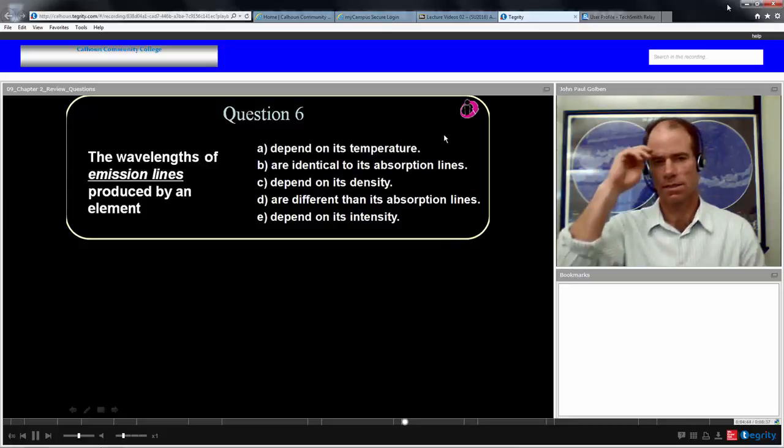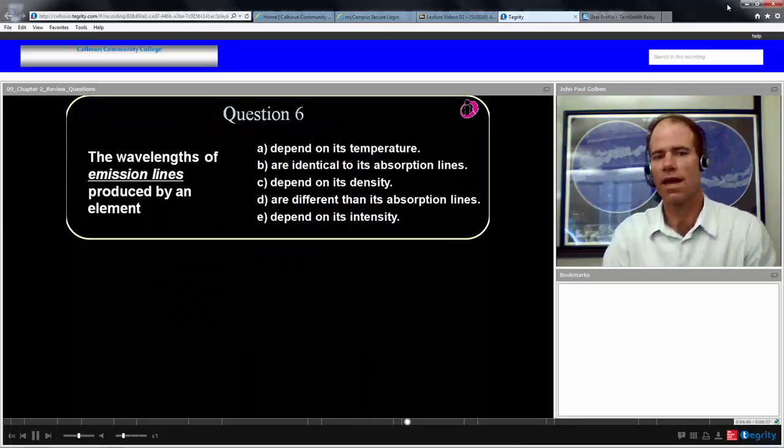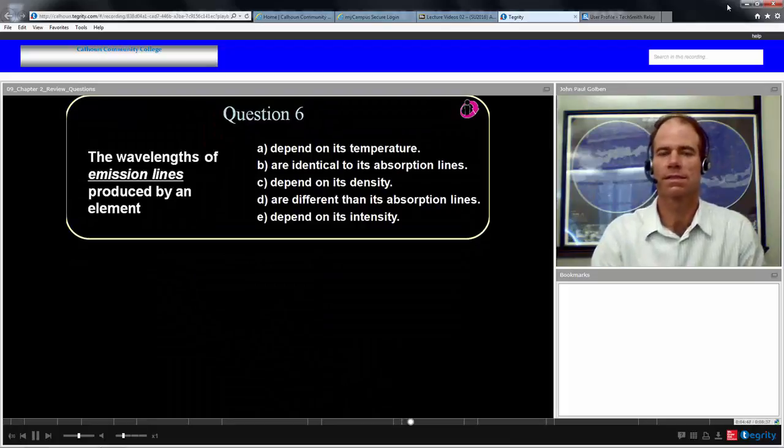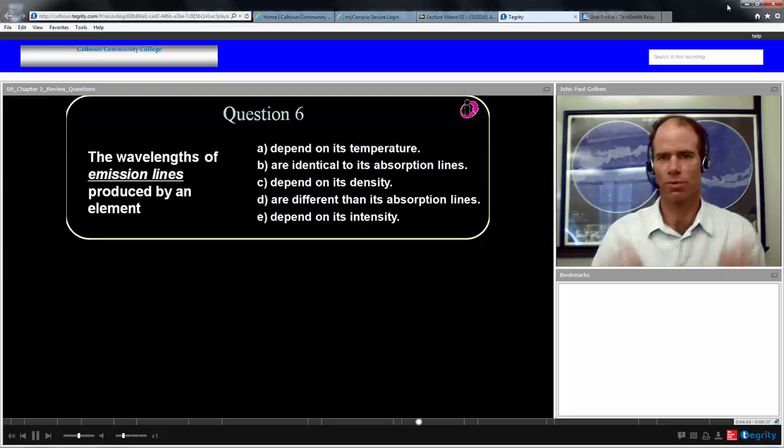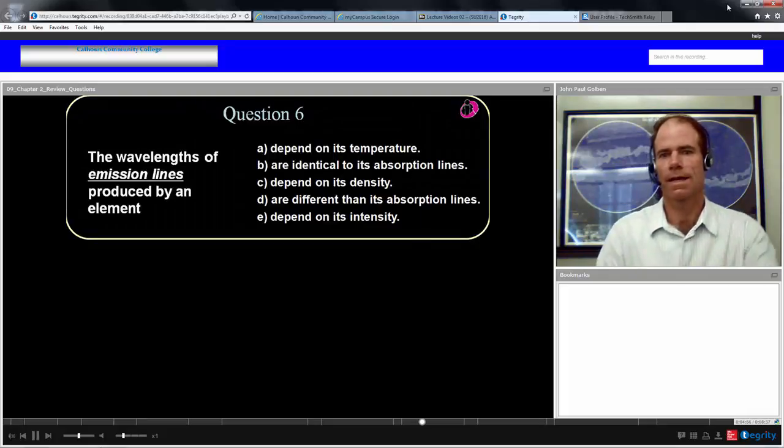Question 6. The wavelengths of emission lines produced by an element. Well, we talked about the wavelengths of emission lines produced by an element is kind of like a fingerprint of that element. And let's see what we got here. A, depends on its temperature. Nah. B, are identical to absorption lines?